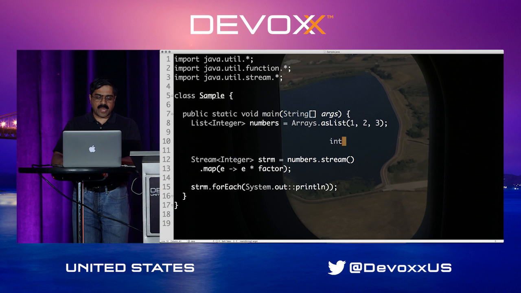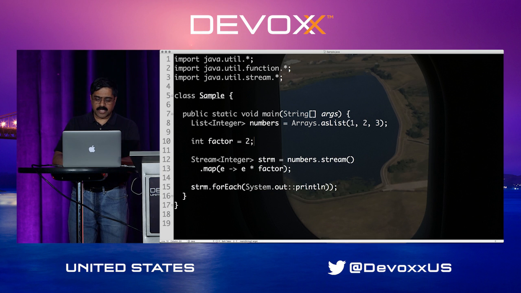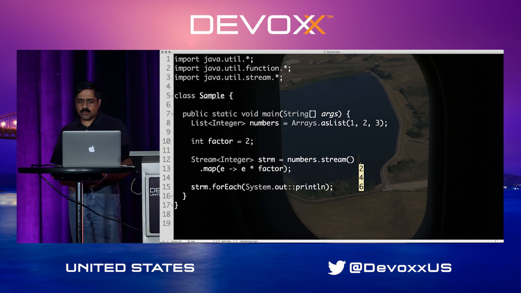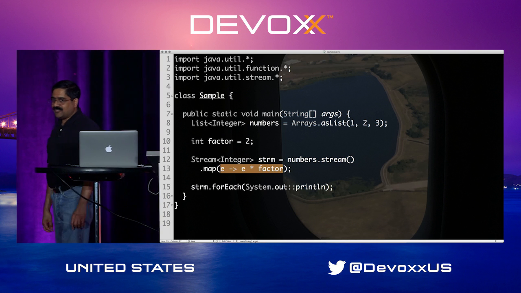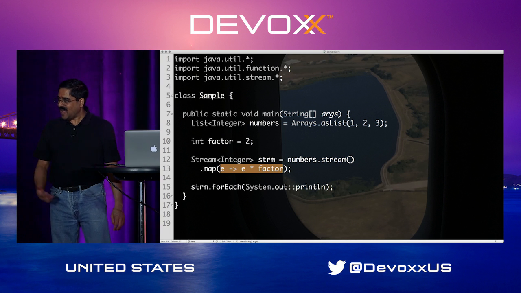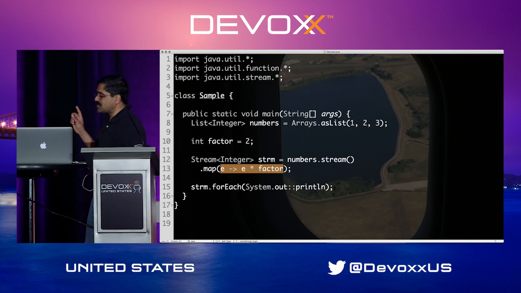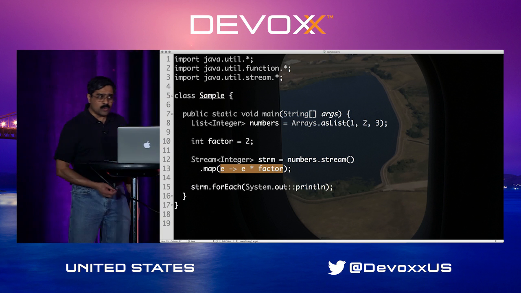I'm going to say in this case, int factor is equal to 2. So the code actually in this case is taking the factor and making a product out of it. So that obviously worked, but one thing to keep in mind is, look at this closure for a minute. Well, this closure definitely is not modifying any particular variable, so that is good. It satisfies the first rule of purity. It doesn't change anything. What about the second rule of purity?